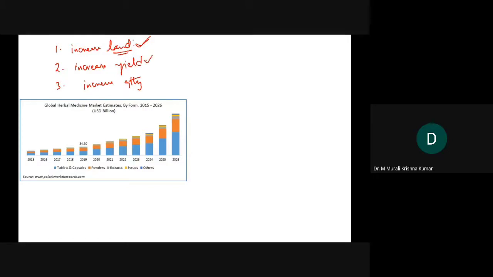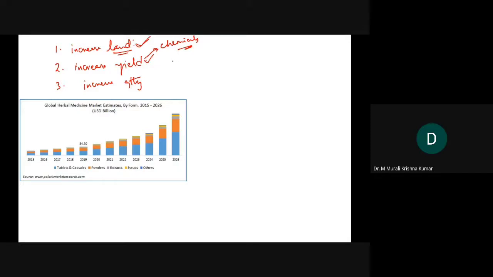Second one is increase in yield. With the available land, how can you increase yield? We will use synthetic chemicals like plant hormones, fertilizers, etc., so that we can increase the bulk in production. But it is going to significantly impact the secondary metabolite production.